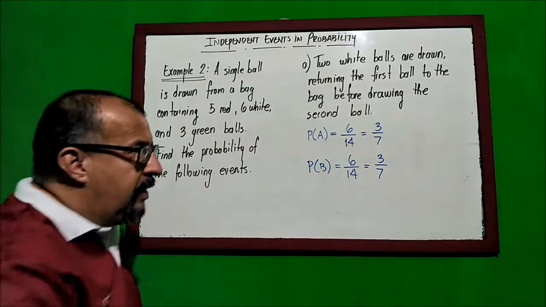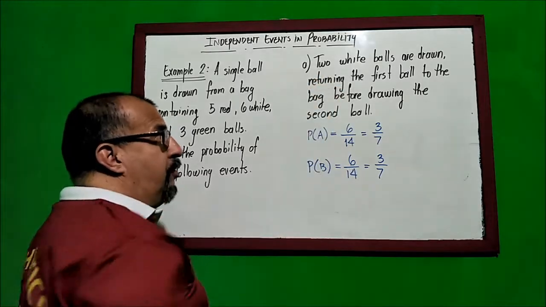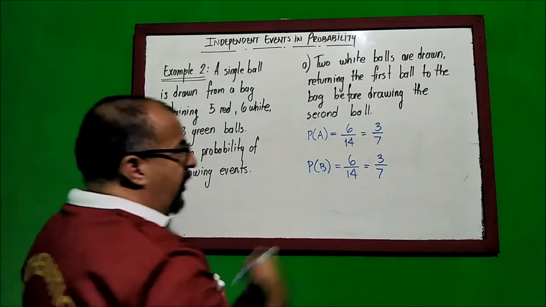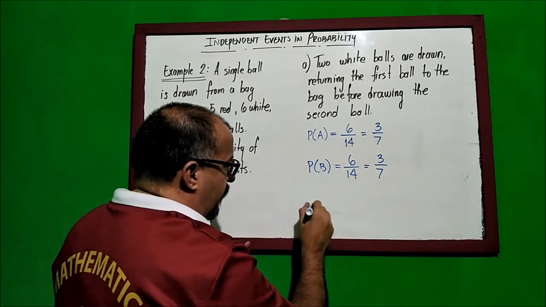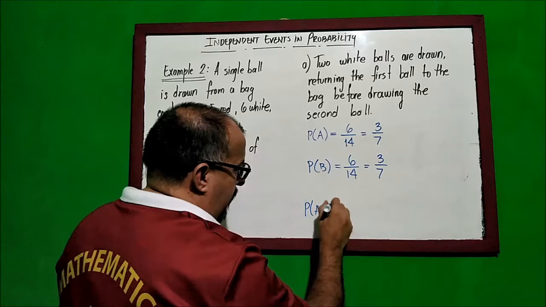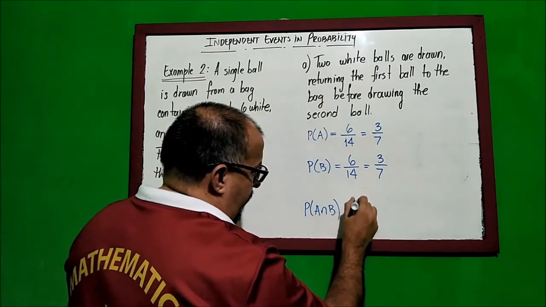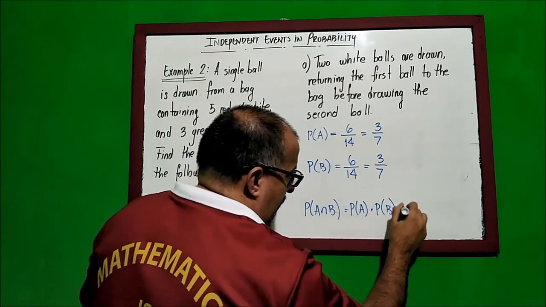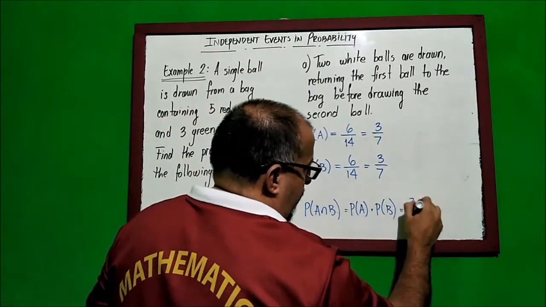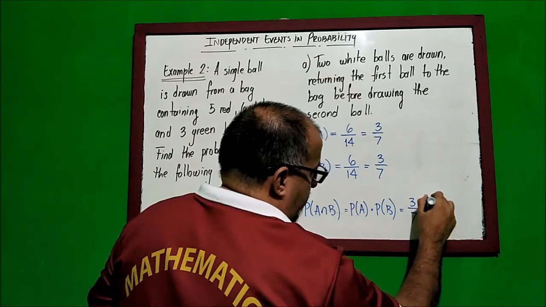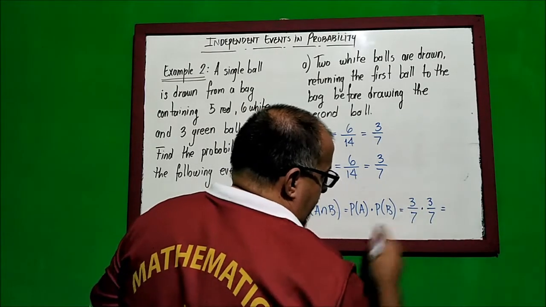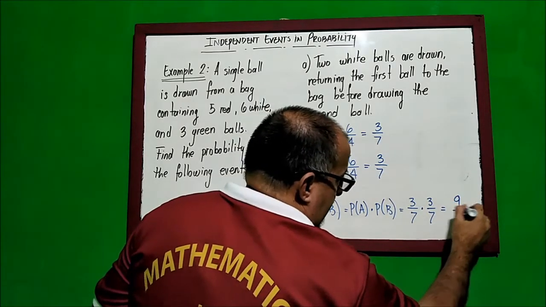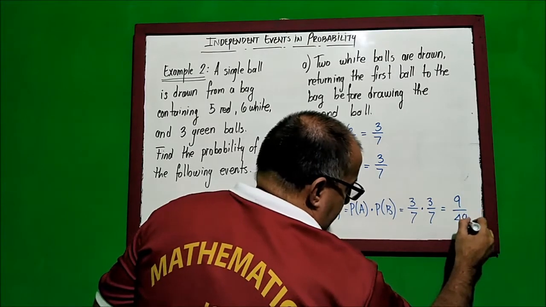Now, since the 2 events are independent, because we didn't affect the result of the second one, my probability will be P of A intersection B, which is P of A multiplied by P of B. Therefore the result will be 3/7 times 3/7, and finally, remember you multiply horizontally, 9 out of 49.